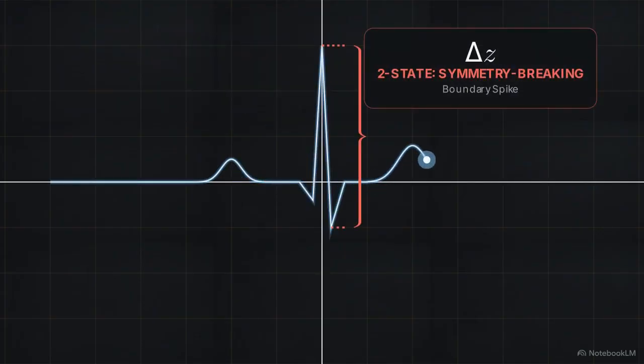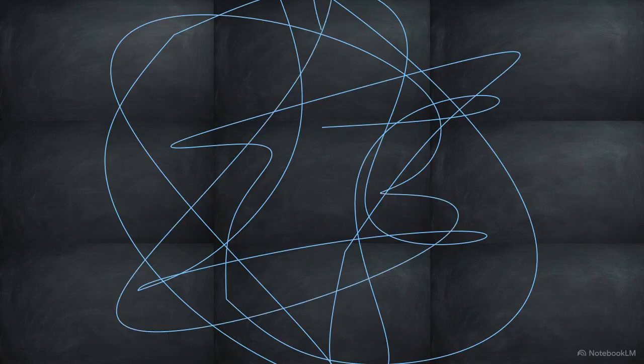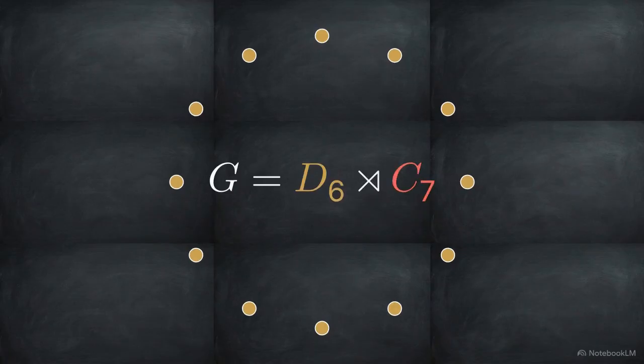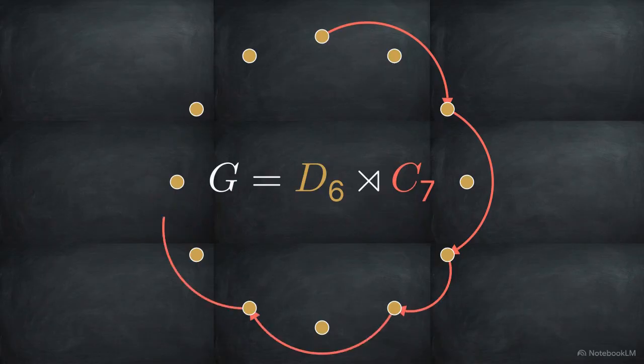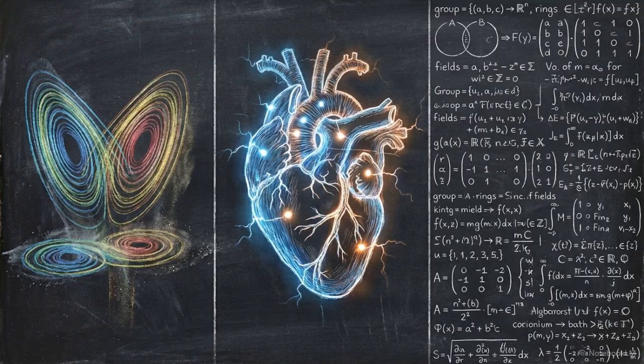as the boundary spike. We find the same architecture in abstract algebra, confirming that these rules are scale invariant. The semi-direct product shown here is the algebraic formalization of the 2-3-7 constraint. This group structure enforces a finite state space while permitting an infinite cyclical return. From differential topology to cardiac biology and abstract algebra, this three-stage sequence remains the structural signature of a self-sustaining system.